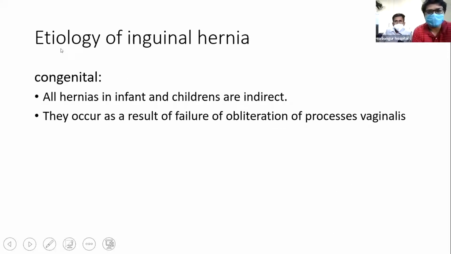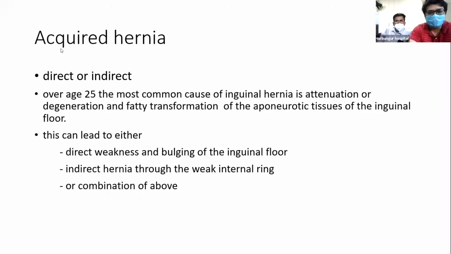Start with etiology of congenital inguinal hernia. All hernias in infants and children are indirect. They occur as a result of failure of obliteration of the processus vaginalis during the testicular descent in fetal life. Acquired hernia can be direct or indirect. Over age 25, the most common cause of inguinal hernia is attenuation or degeneration and fatty transformation of aponeurotic tissues of the inguinal floor. This can lead to either direct weakness and bulging of the inguinal floor, or indirect hernia through the weak internal ring, or a combination of the above.